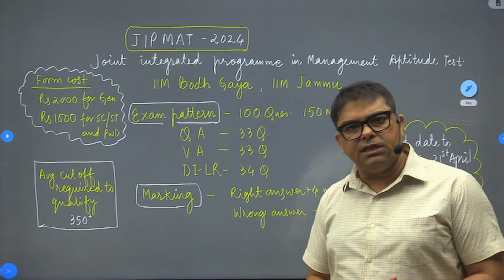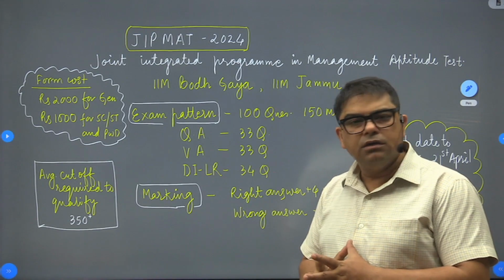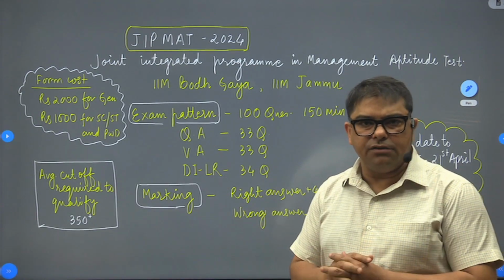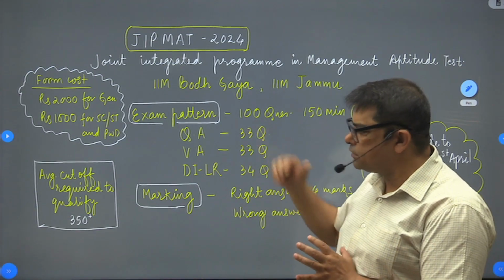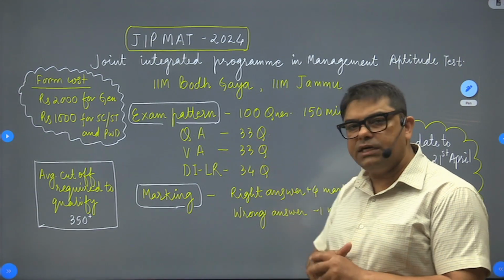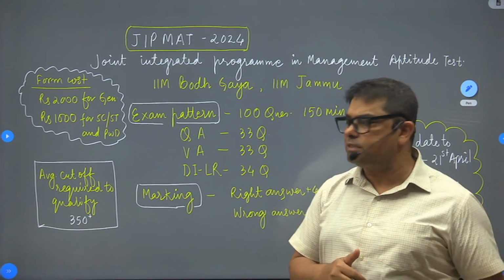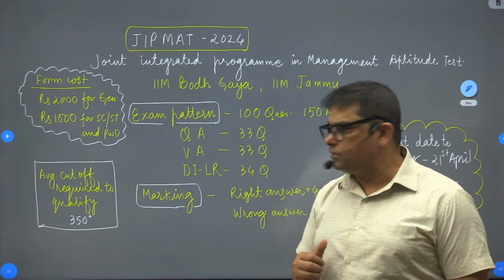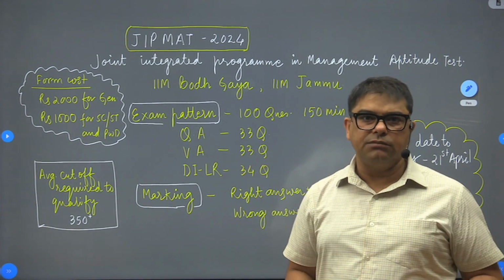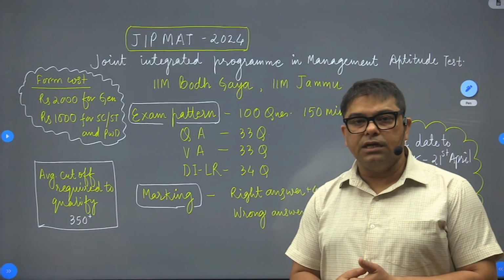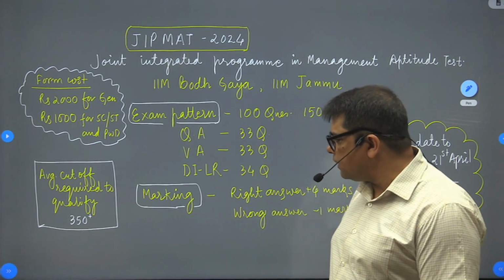Most of the time you will see that the management entrance examinations in our country, in fact across the variety of exams that we do, these are the basic pattern. You will be having questions on quantitative ability. Quantitative ability means mathematics. All that arithmetic that we have studied till 10th standard is going to be the part of our syllabus. Verbal ability is put together the English grammar, English vocabulary and English reading comprehension. So कुल मिलाकर के 33 questions इसमें से आएंगे.